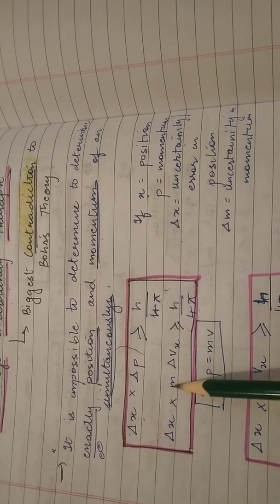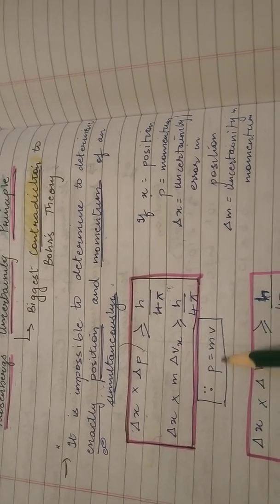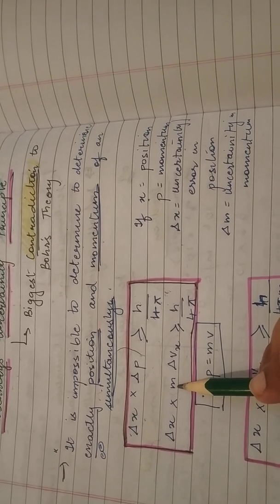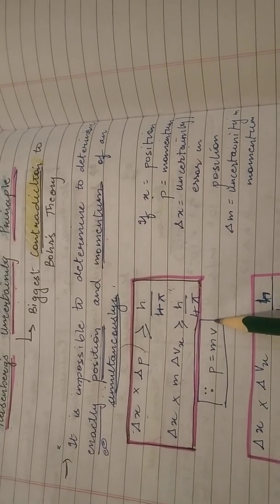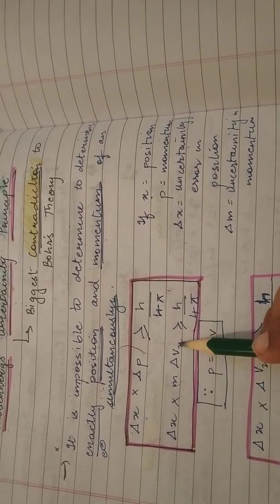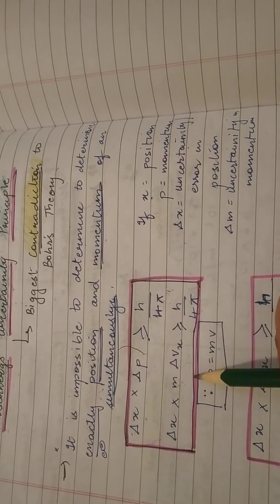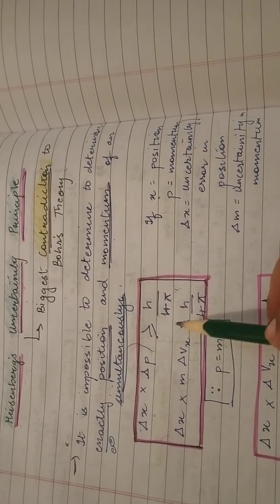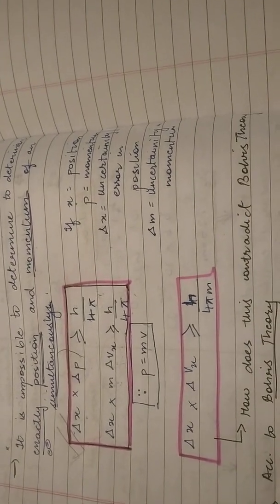From where has this come? It has just been replaced by the formula for the momentum. We know that p is equal to mv. Now m is going to remain constant for the particle in question, so I take m, not delta m. The velocity is going to change, so I have taken delta Vx, the velocity of the particle. So delta p can be substituted by m delta Vx, and the expression becomes delta x into m delta Vx greater than or equal to h upon 4 pi. Please learn this up, it is extremely important. The principle is very, very commonly asked in your exams.